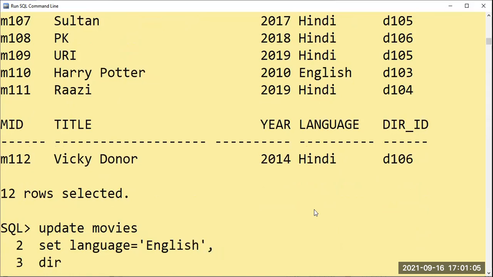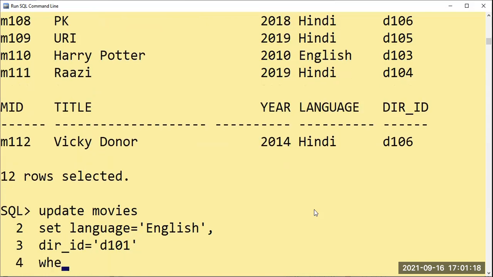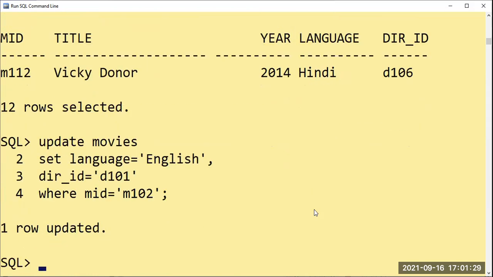One more, director ID equal to D101, I guess. I am not sure. Where MID equal to M102. One row is updated.